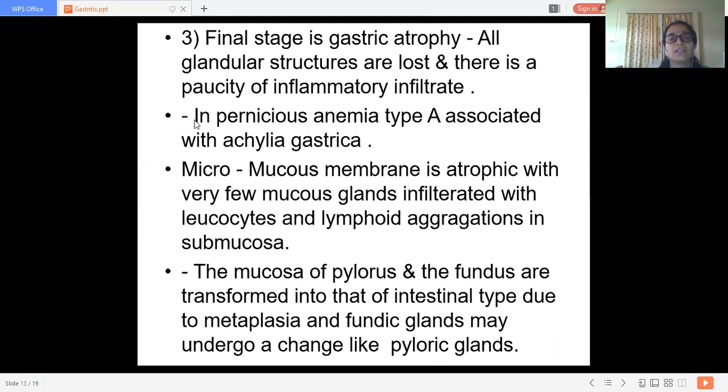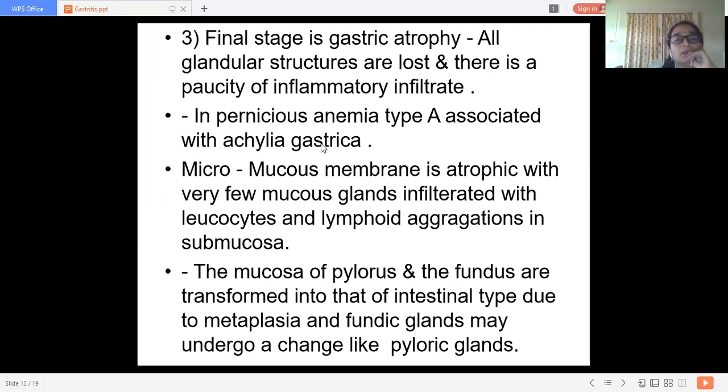In pernicious anemia, type A is associated with achlorhydria, because of destruction of the parietal cells. There is a deficiency of gastric secretion, as the parietal cells could not secrete.